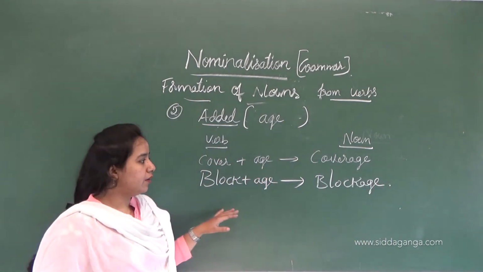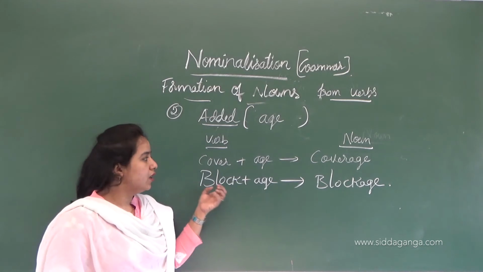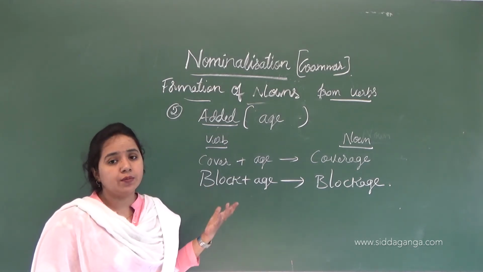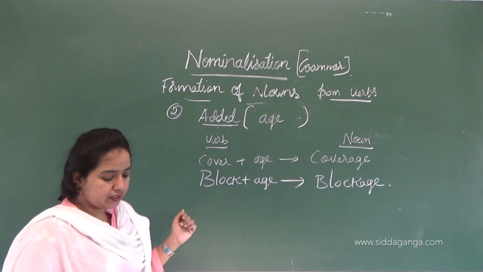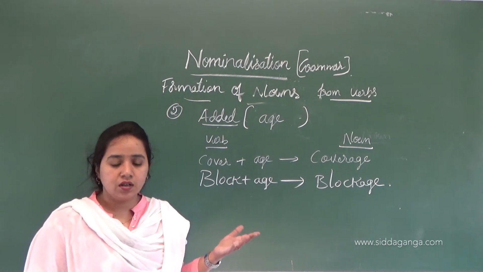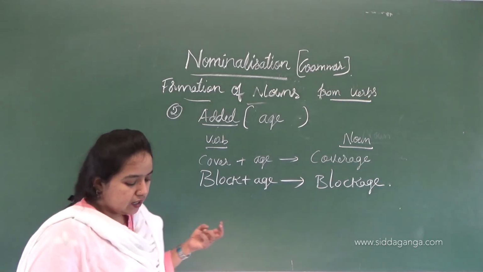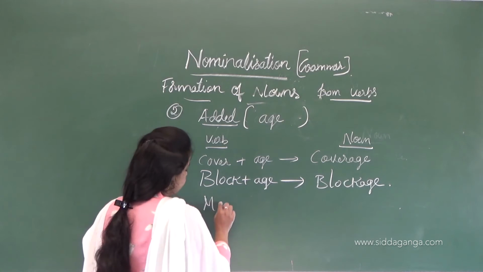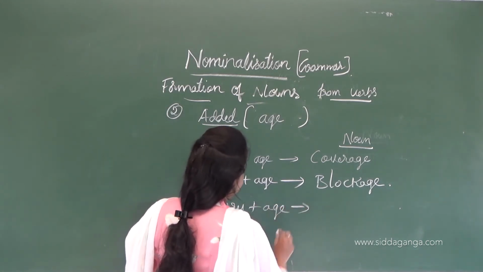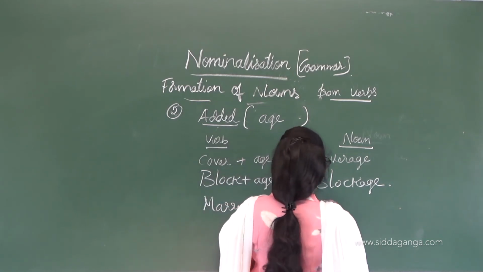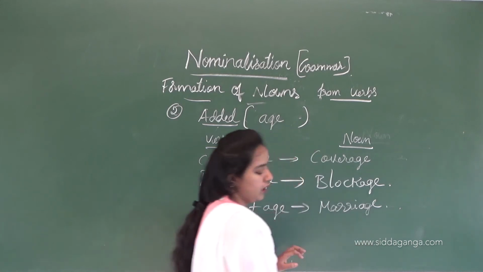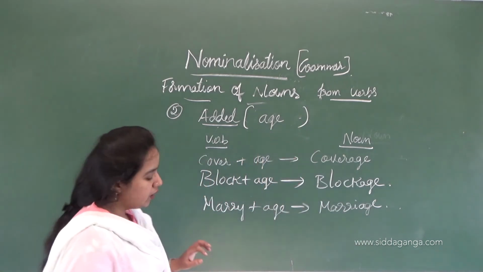Understand how I am changing a verb into a noun by adding suffixes. That is called nominalization. So don't get confused here. If you have any doubts regarding this, you can use your comment box. Then next is marry. If you add AGE, then it forms a word called marriage. Okay, like this.